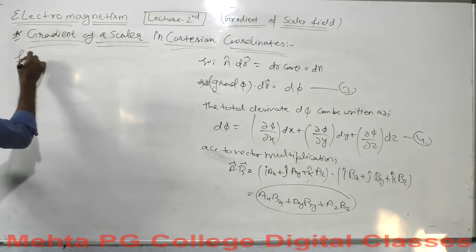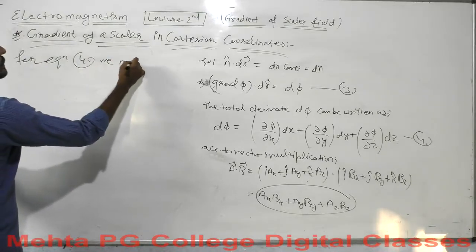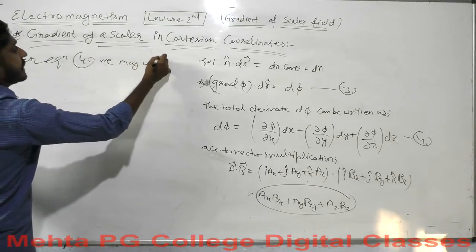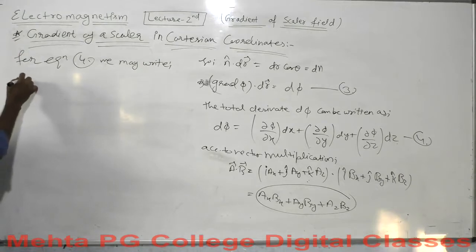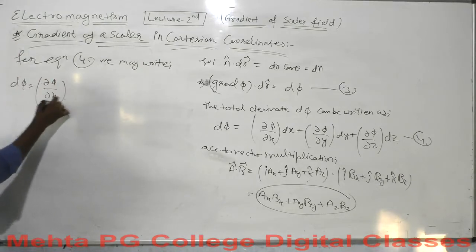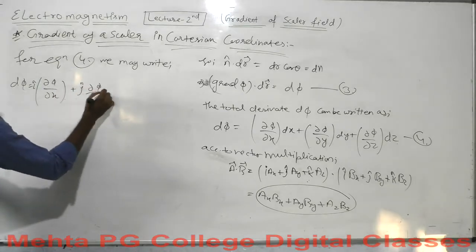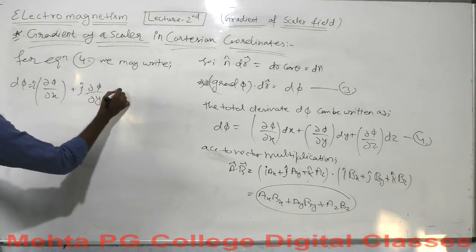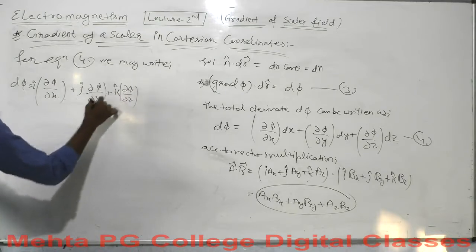For equation 4, what can we write? D phi can be written as curly phi over curly x I cap plus j cap curly phi over curly y plus k cap curly phi over curly z.